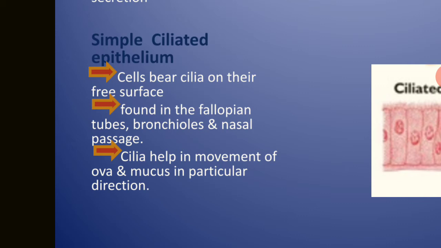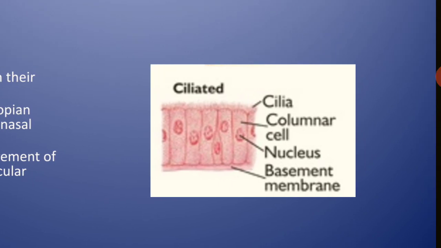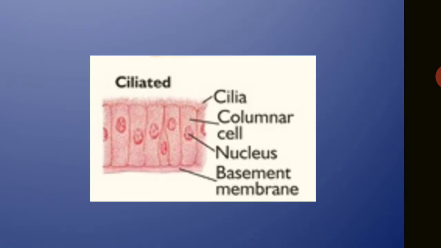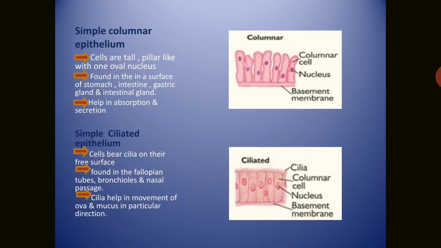The cilia help in the movement of ova and mucus in the particular direction. So ciliated epithelial tissues you can see here in this diagram. A cilia, very fine hair-like projections that are found on the surface of this tissue.